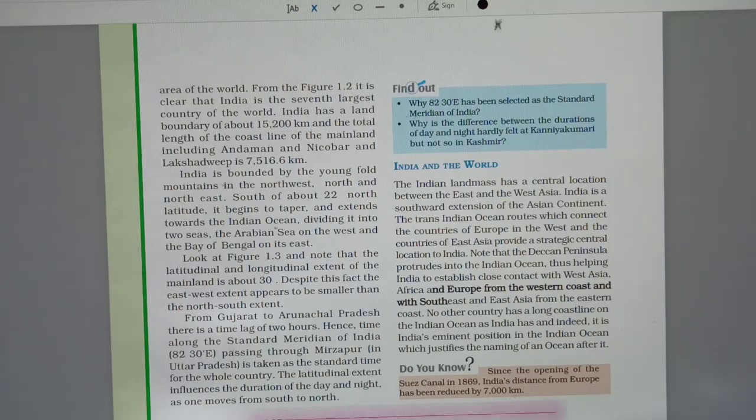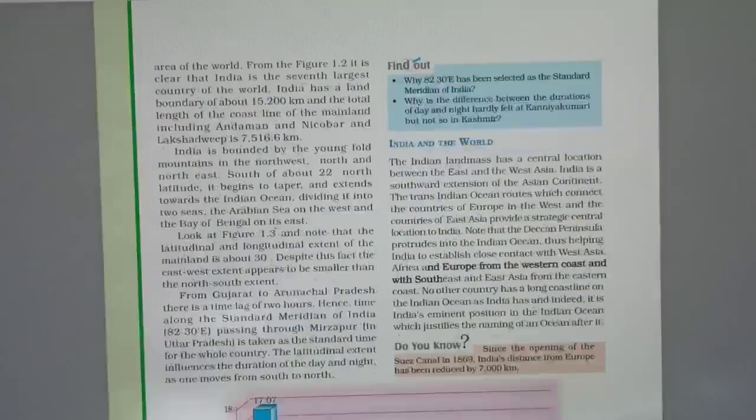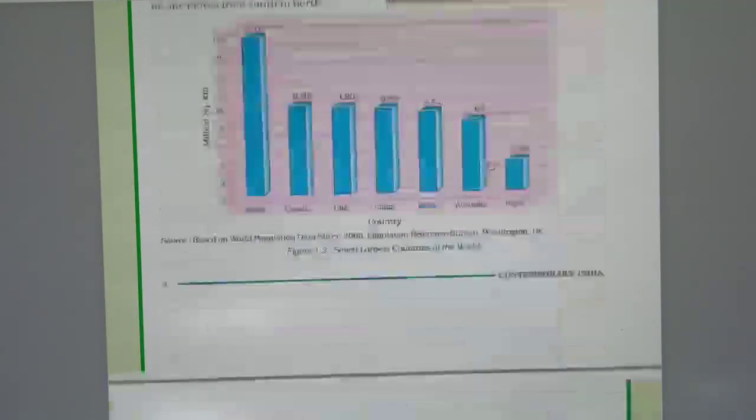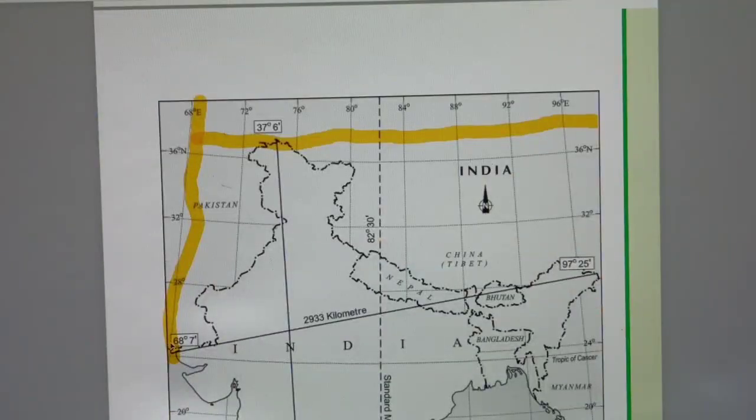What is there next? The mainland extent of India. What is the land boundary of India? This is the land boundary, from here to here. Nepal we will not include, Bhutan we will not include, Bangladesh we will not include. This is the total land boundary of India.